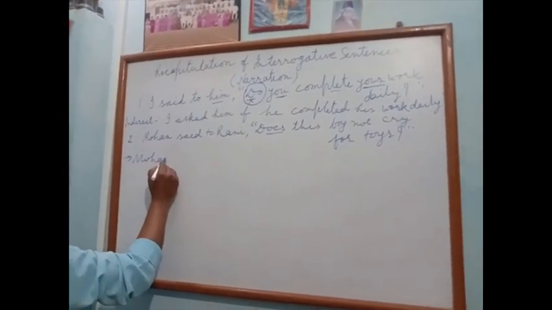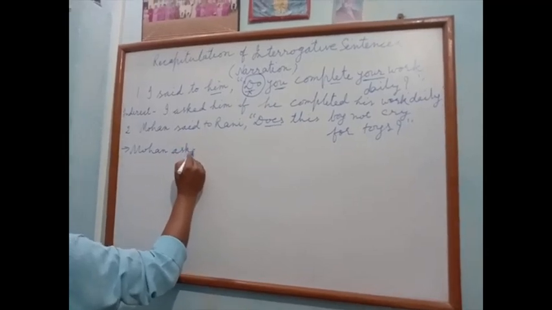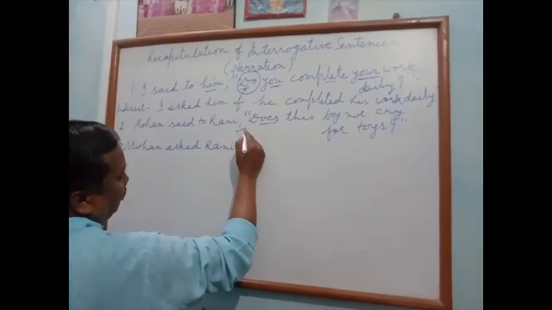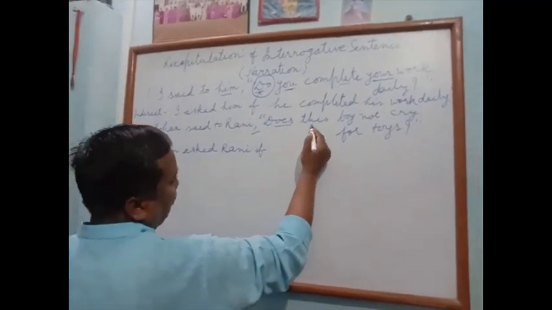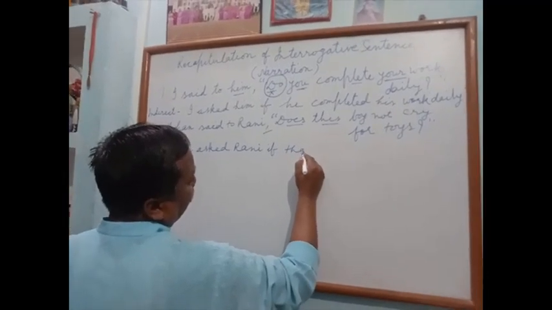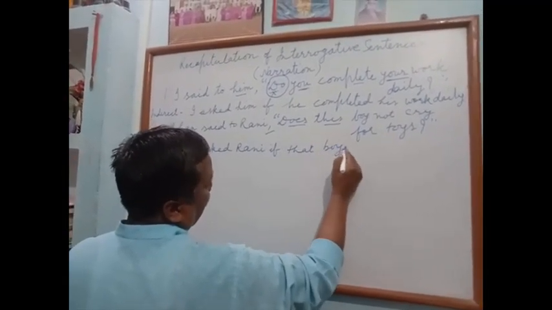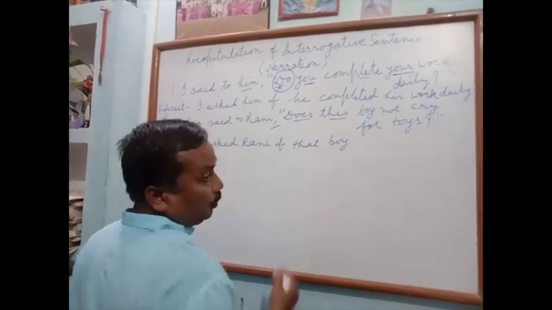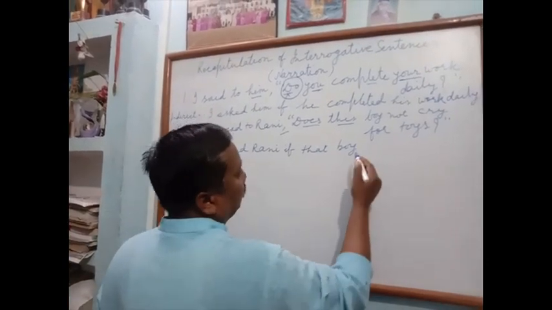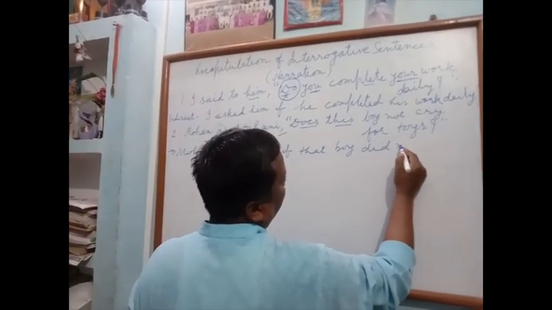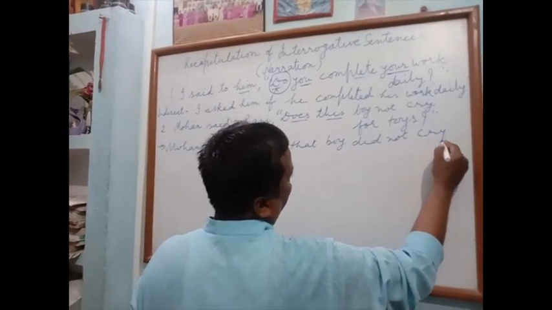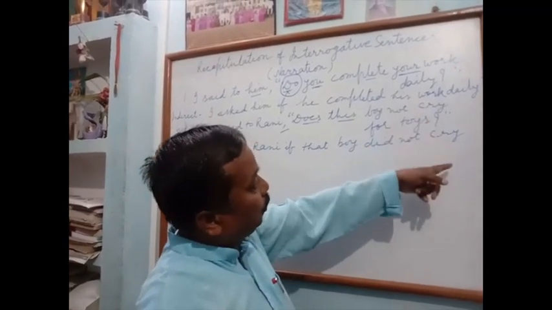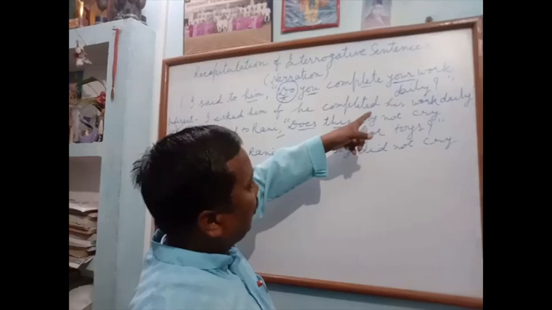Mohan asked Rani. Conjunction will be if. This will be changed to that. Boy, first subject, then verb. Does not will be changed into did not. Cry. I have told you that V1 will be changed into V2, as here we have done.